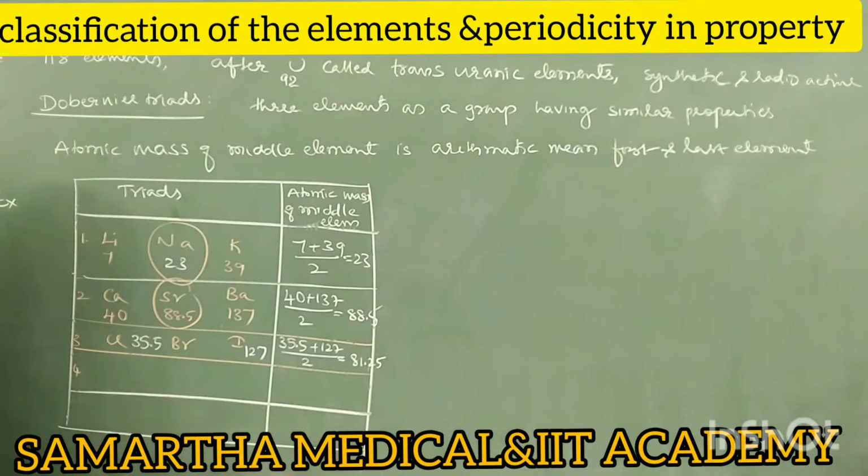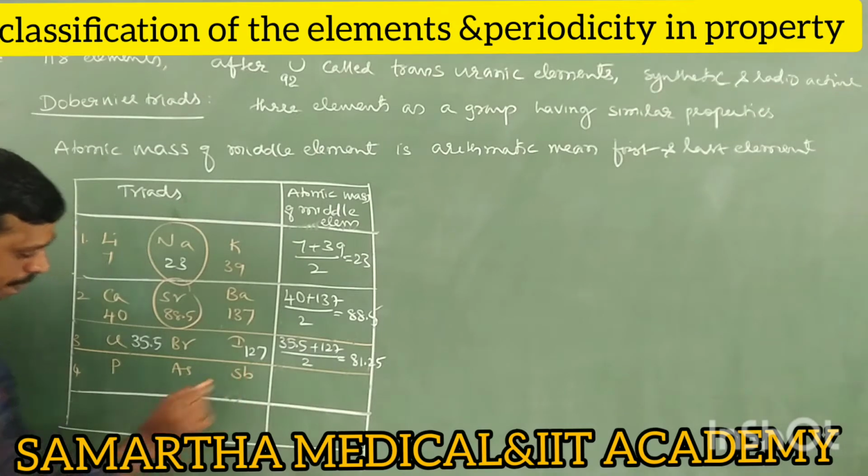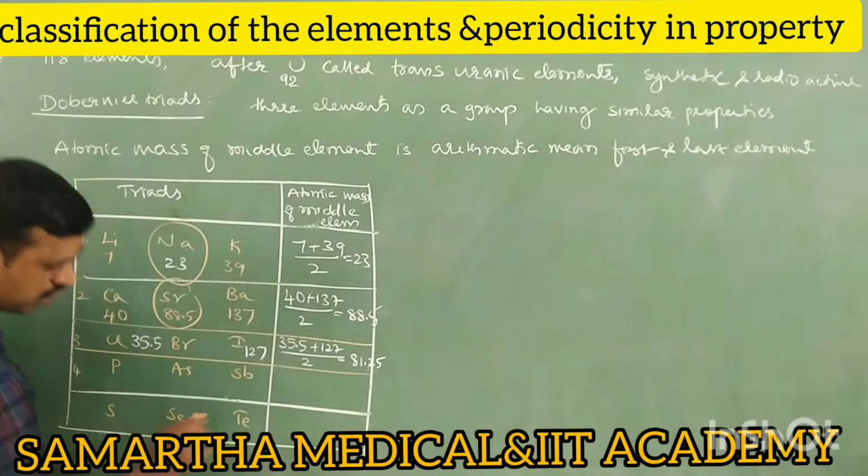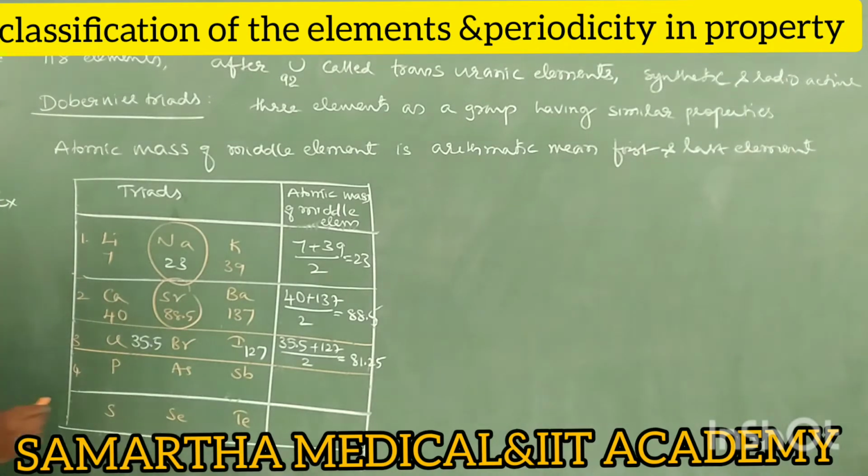Fourth one, phosphorus, arsenic, antimony Sb, and sulfur, selenium, tellurium. These two are also triads. Therefore there are a total of 5 triads. Phosphorus, can you tell me, the atomic mass of phosphorus is 31.